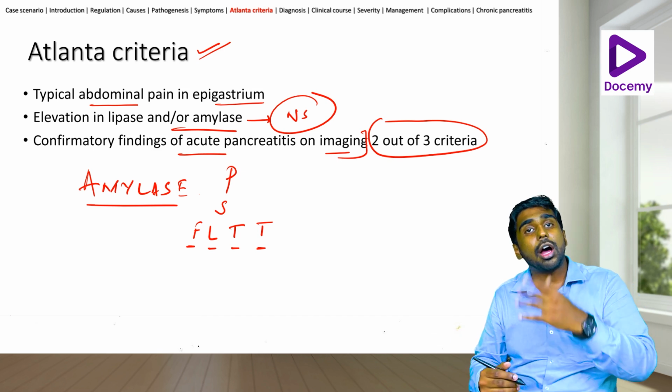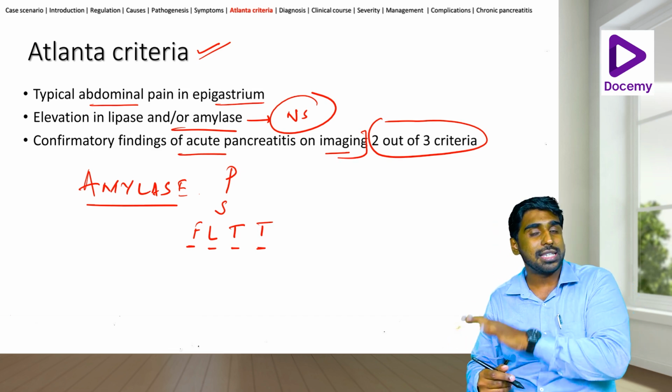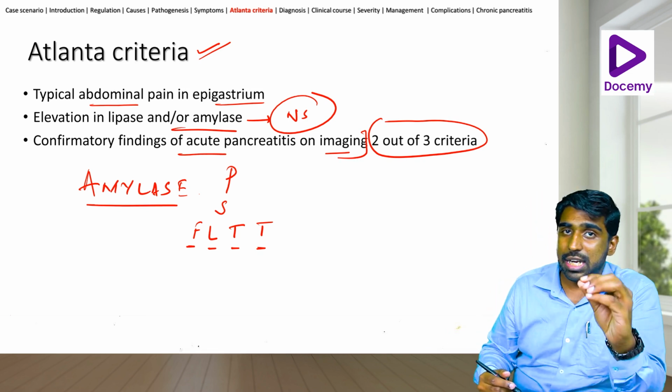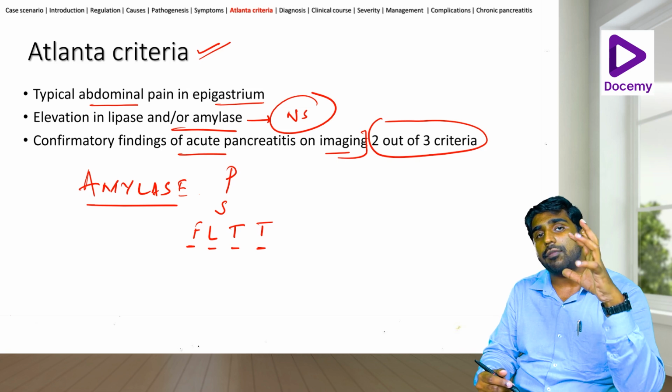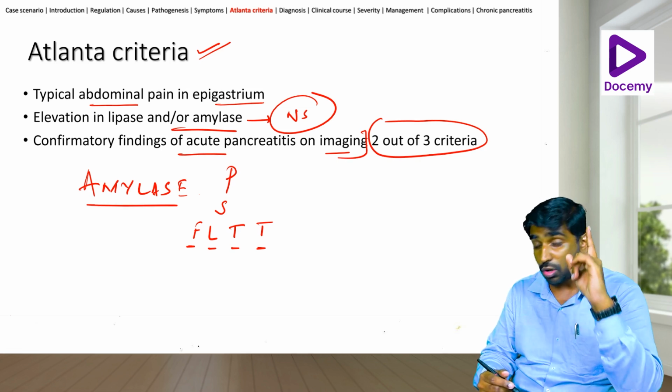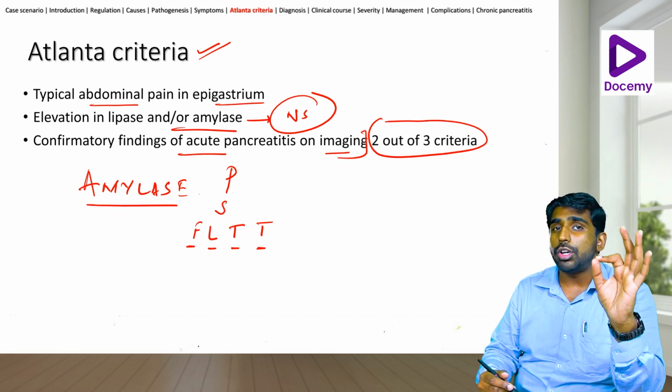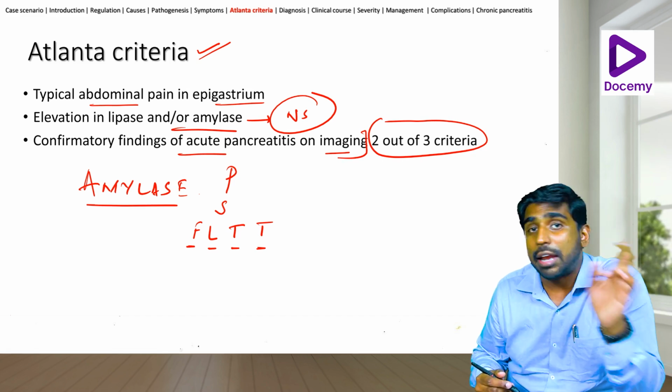So if that is the case, how will I know whenever there is a hyperamylasemia that this is from the pancreas or not? But lipase is not an enzyme like that. So anytime you want to confirm pancreatitis, and you have only a single enzyme to do, what will you do? You will do the serum lipase and not amylase.